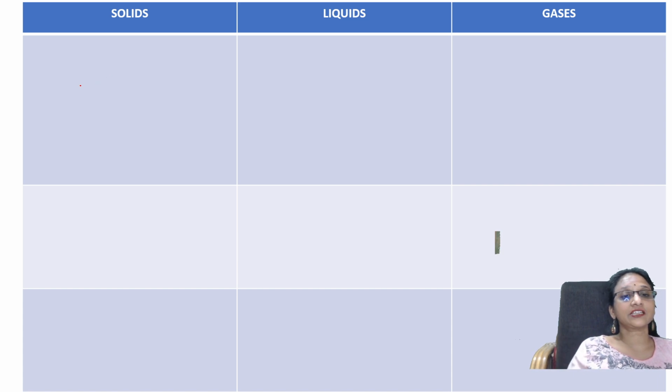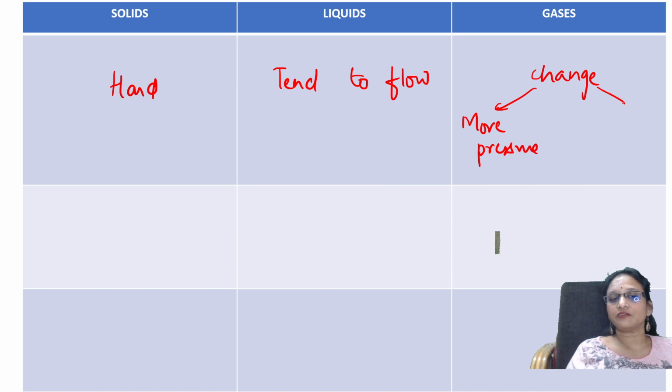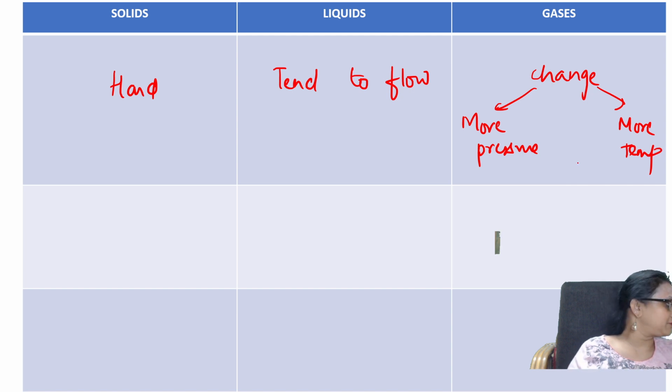Further, we will write solids are very hard. Liquids, they tend to flow because there are more gaps in between the molecules or the atoms. And in case of gases, they're going to change according to what? The tendency of the gas changes according to the pressure you apply. What happens? It compresses. If you apply more temperature, what is going to happen? It will move farther and farther away.